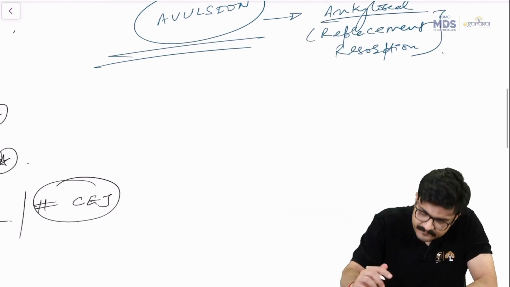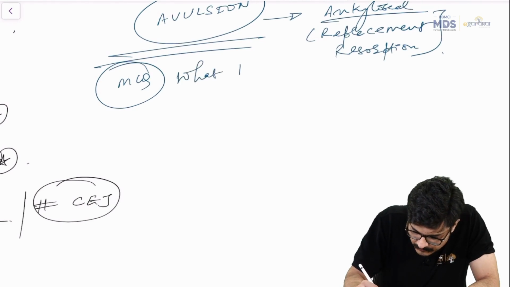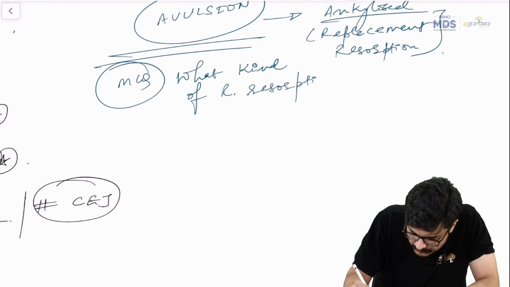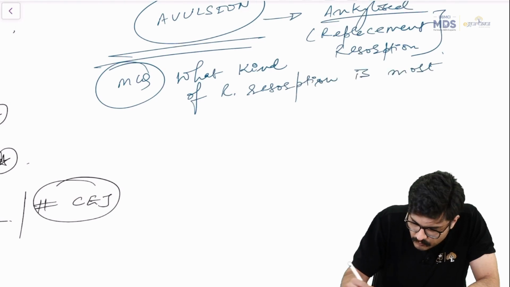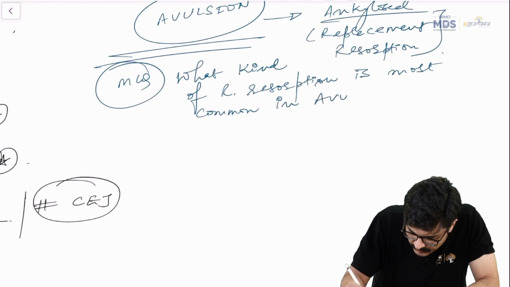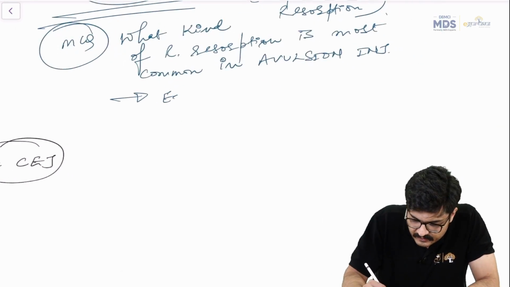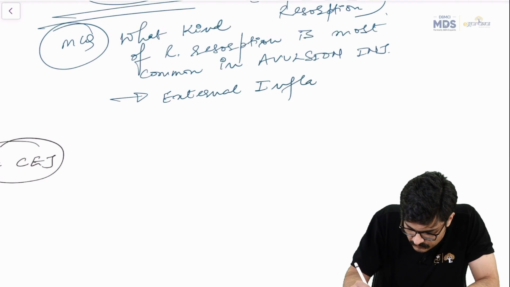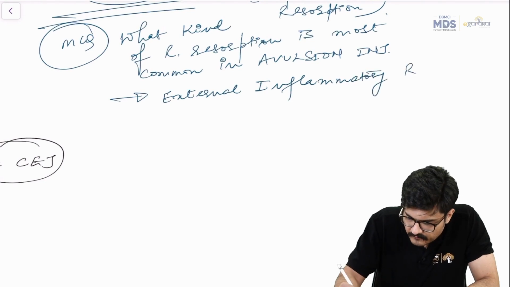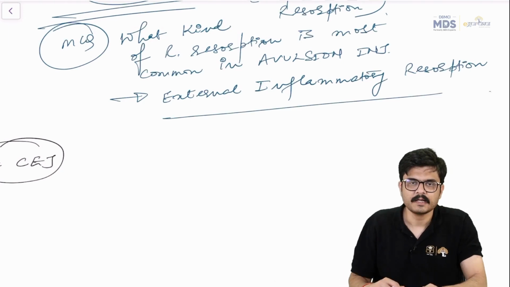So you understand when the MCQ comes, that what kind of root resorption is most common in avulsion injury, then the answer is still external inflammatory resorption, guys, right?